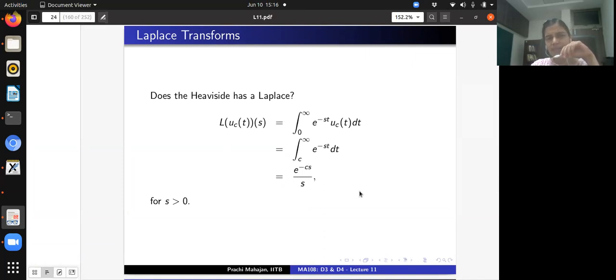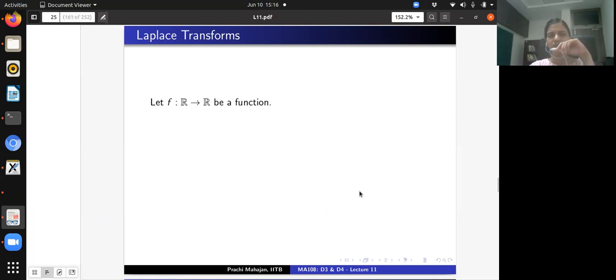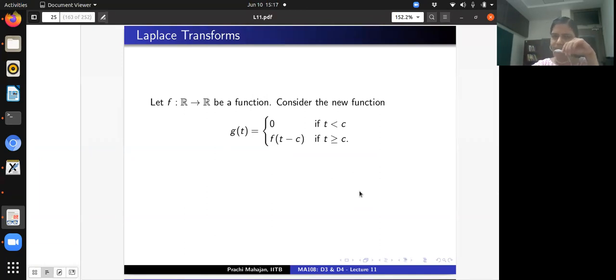Having written down the Laplace transform of the unit step function, now you can write down the Laplace transform of the function which I had on the previous slide. Okay, now let's see the following. Let's consider the following function. Now, what is this function doing for us?